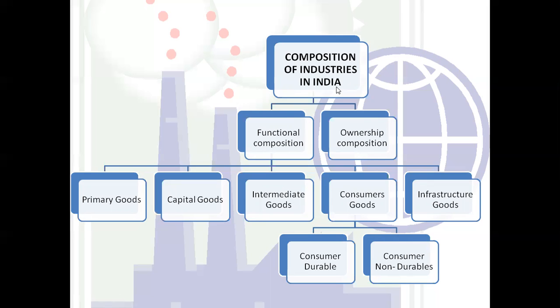Then this functional composition is divided into five parts, that is primary goods, capital goods, intermediate goods, consumer goods and infrastructure goods. Consumer goods are further divided into consumer durable and consumer non-durable goods. We are going to see the details of this chart in the next slides.